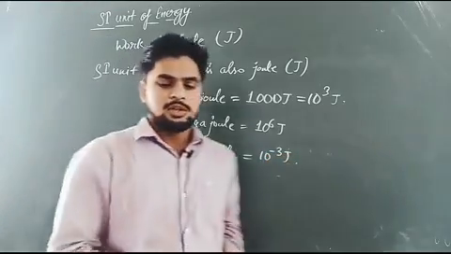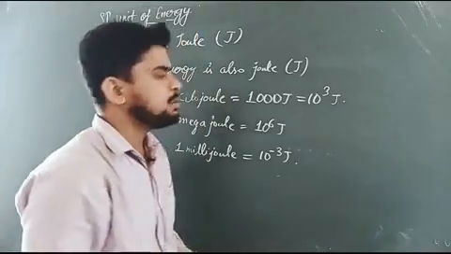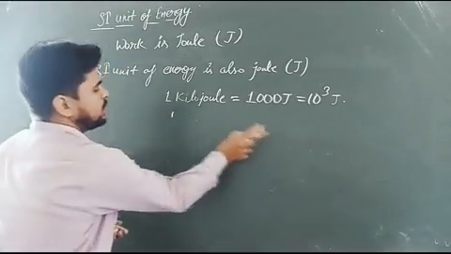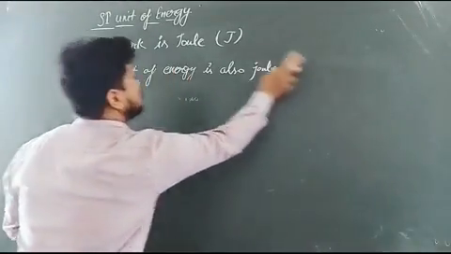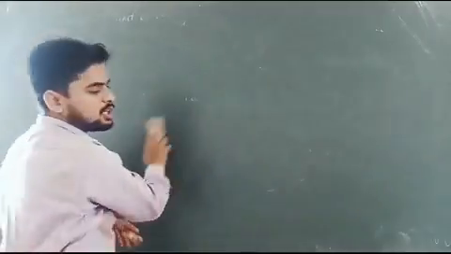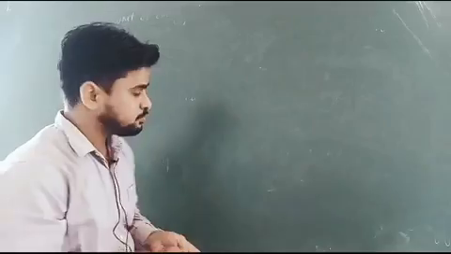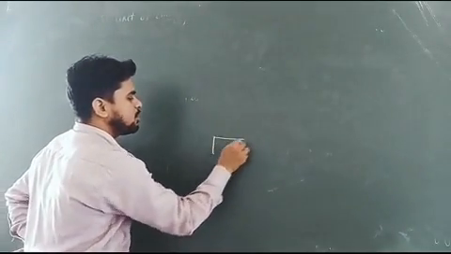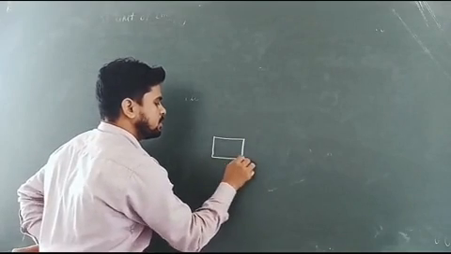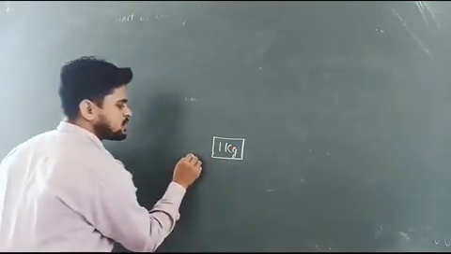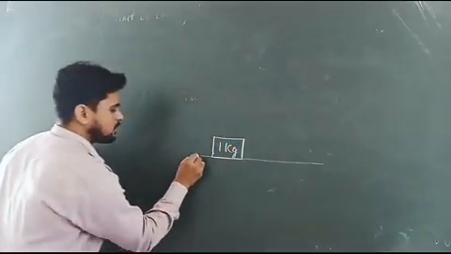Okay, students. Now, what do we mean by 1 joule of energy? So again, we take the previous example that I have explained to you earlier. Like, there is a block of mass 1 kilogram, which is placed on the ground level.